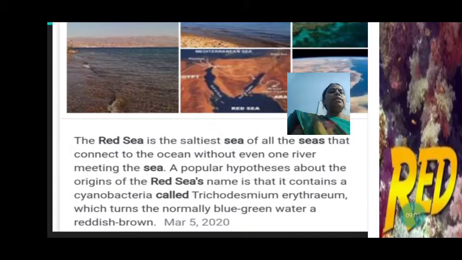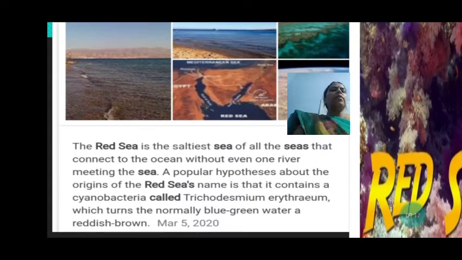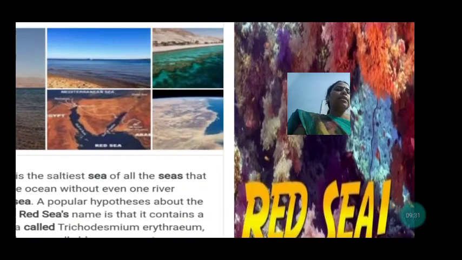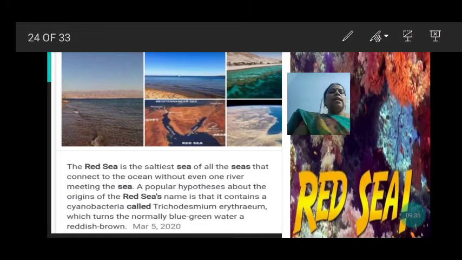A popular hypothesis about the origin of the name is that the sea contains cyanobacteria. The name of the cyanobacteria is Trichodesmium erythraeum, which turns the normally blue-green water a reddish brown. As you can see here, these are the algae.